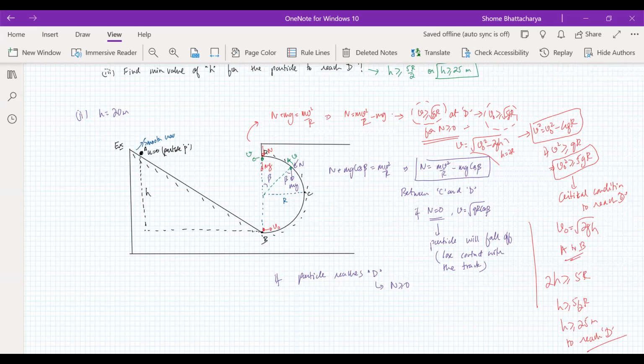So that gives me the answer to the third part also. What is the minimum height from which I should drop it so that it reaches the point D? It's 25 meters. And obviously that's why for the second part, when h is only 20 meters, it's going to lose contact somewhere. So now we have to find the angle at which it's losing contact.